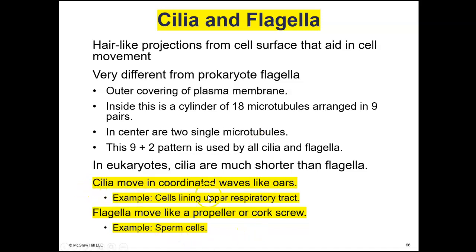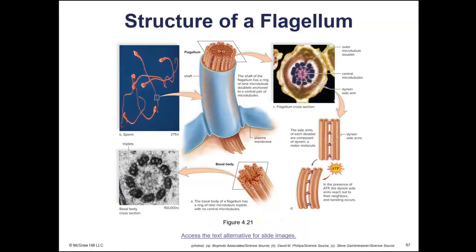Cilia are little hairs that move in coordinated waves like oars. They line the upper respiratory tract and sweep mucus that has trapped pathogens and debris that we don't want getting deep into our lungs and causing infection. So it sweeps all that stuff up and out of our respiratory tract. Flagella are more like a tail, like for example, the flagella that move sperm. So they're both composed of microtubules.